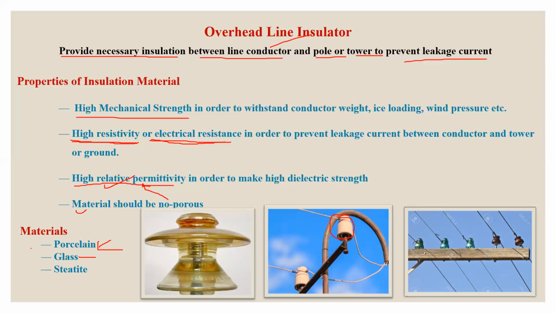In addition to these materials, there are several other materials that can be used for designing overhead line insulators. This is the glass insulator, and this one is the porcelain insulator. You can see this is a distribution system in which glass insulators have been used.